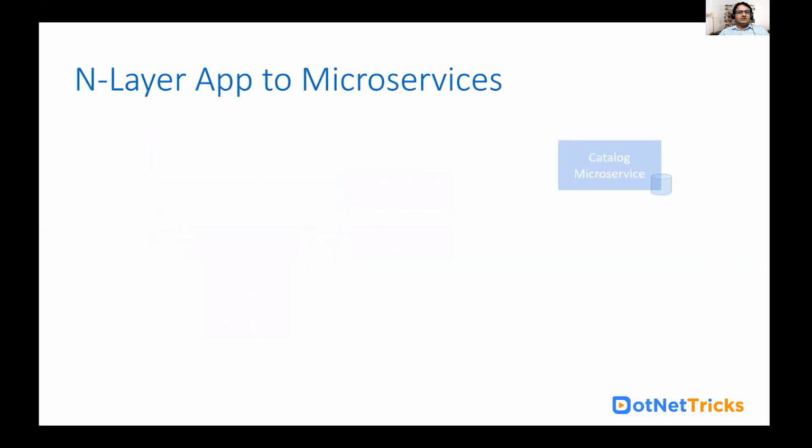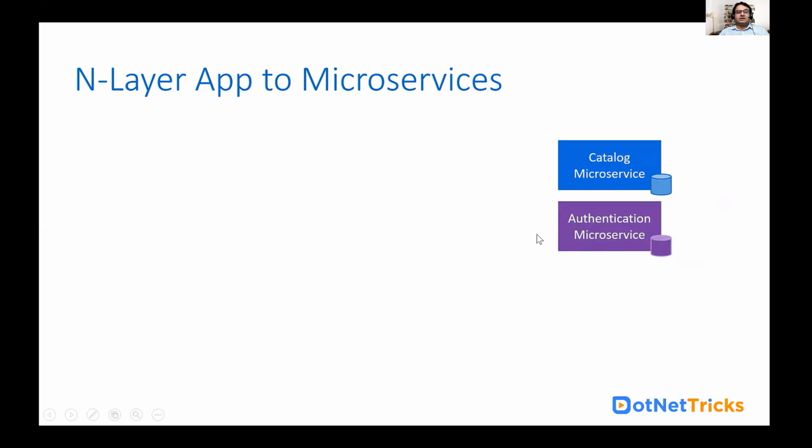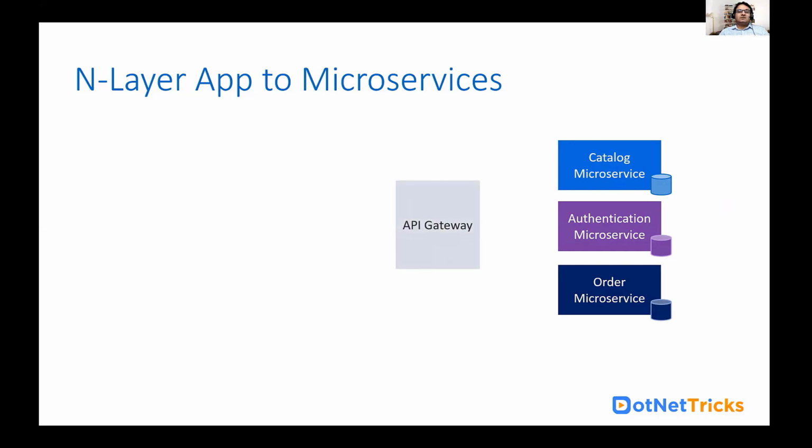So this can be migrated to microservices. For whatever business classes you have, I am going to create a catalog microservice and an authentication microservice for handling things related to authentication. If you look here, each microservice also has its own database. Now these microservices we don't expose to the shopping website directly. We can expose them using the API gateway.